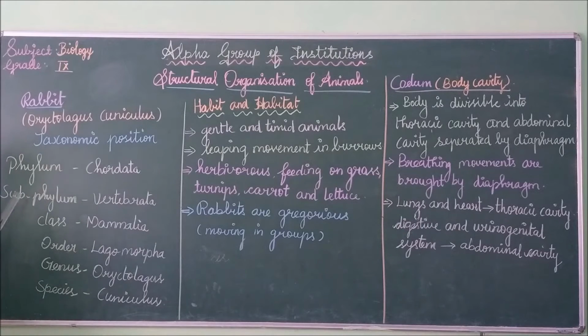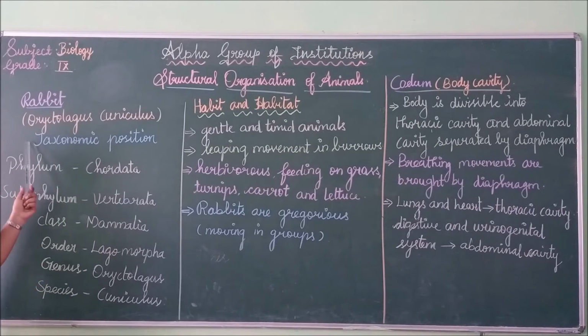So it belongs to the subphylum Vertebrata and class Mammalia, order Lagomorpha, genus Oryctolagus, species cuniculus. So the scientific name of rabbit is Oryctolagus cuniculus. These are the taxonomic positions of rabbit.